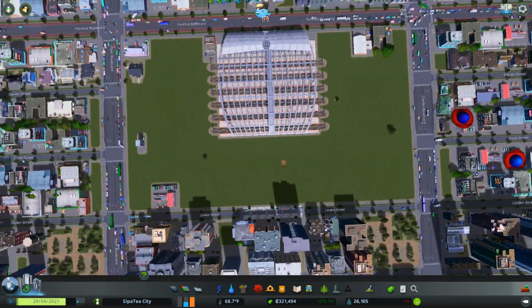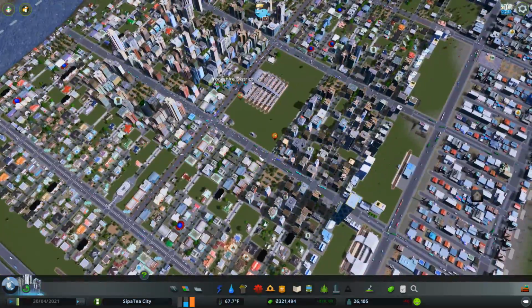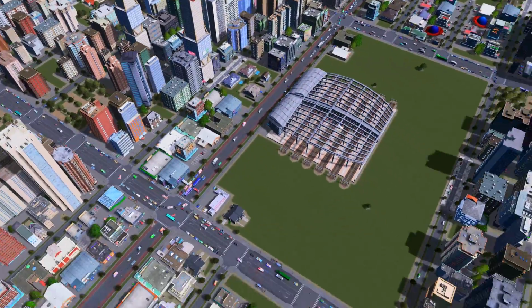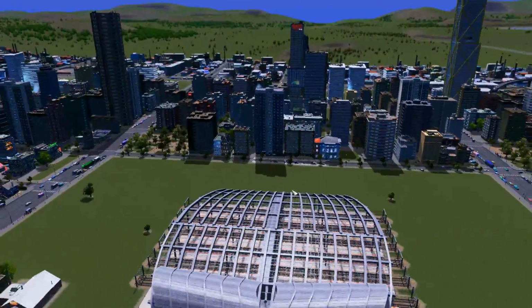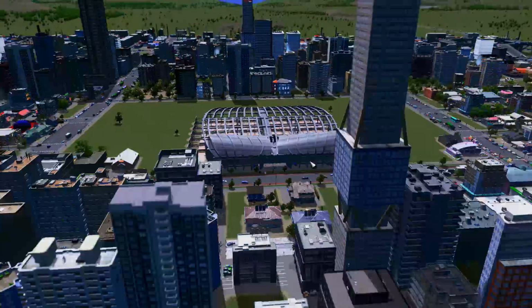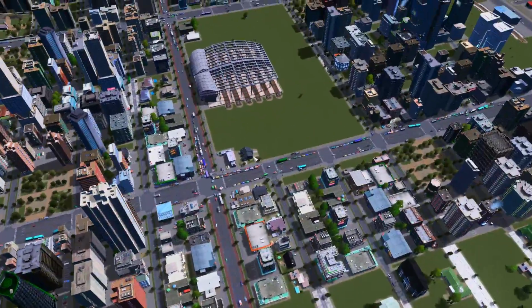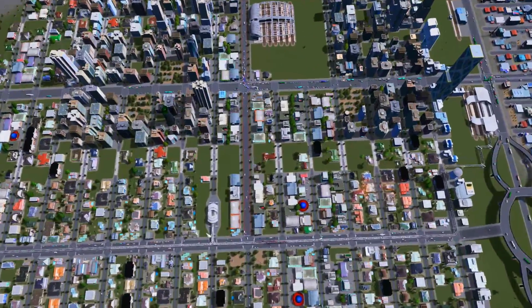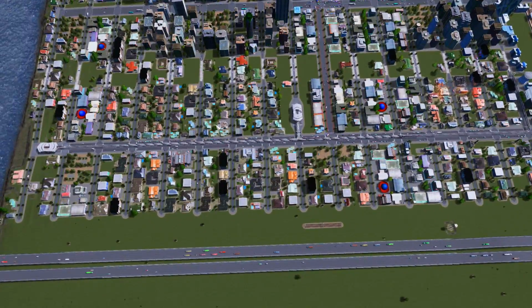And speaking of which, we could even add... Let's just have a look at this thing. We could even add a monorail station next to this. Oops, I want to get a close look. That is looking nice. I like that. We'll come back maybe to the monorail. Because, I mean, I'm thinking we could add little stations in here.